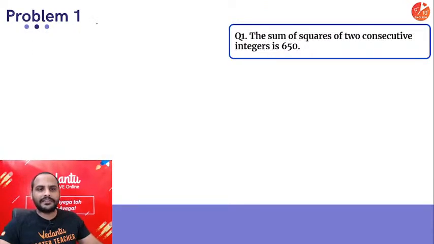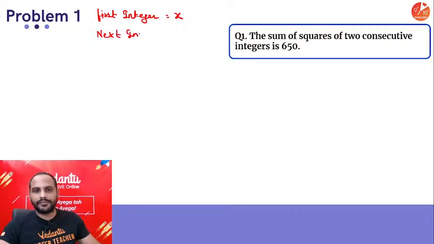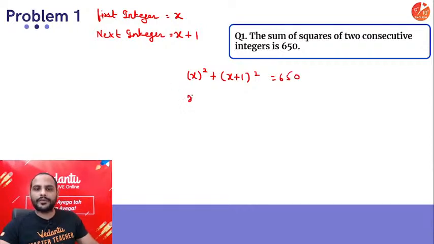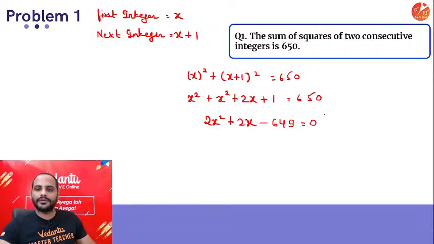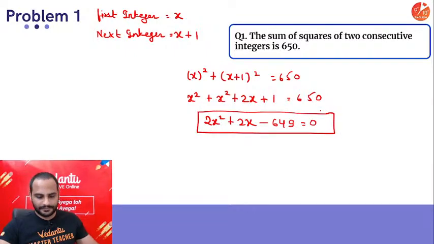So let us say my first integer is x, so the next integer will be x plus 1, and the sum of their squares is 650, so x square plus (x plus 1) whole square is 650. So x square is x square, (x plus 1) whole square is x square plus 2x plus 1 square, 1 is equal to 650. You have got 2x square plus 2x, shift 650 over there, minus 649 equal to 0. This is your quadratic equation.